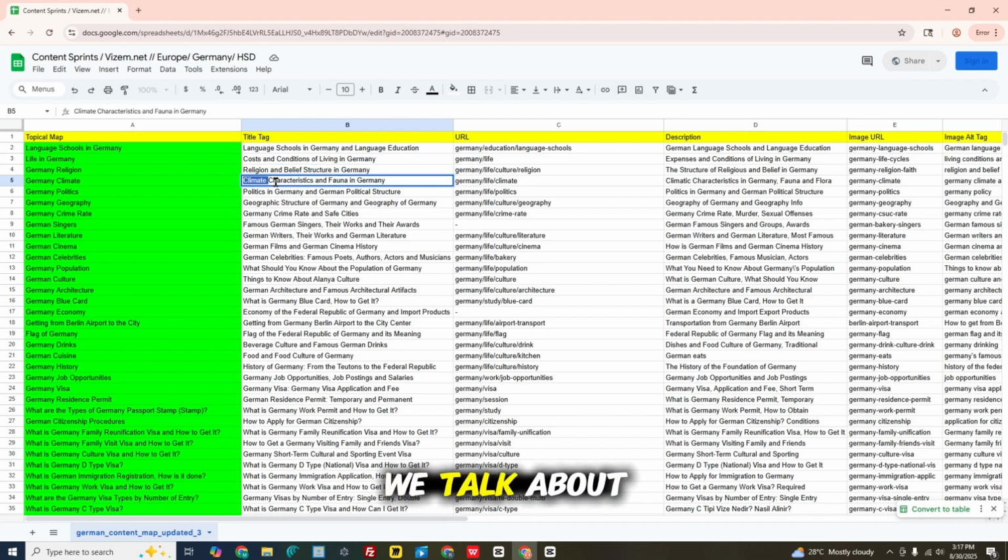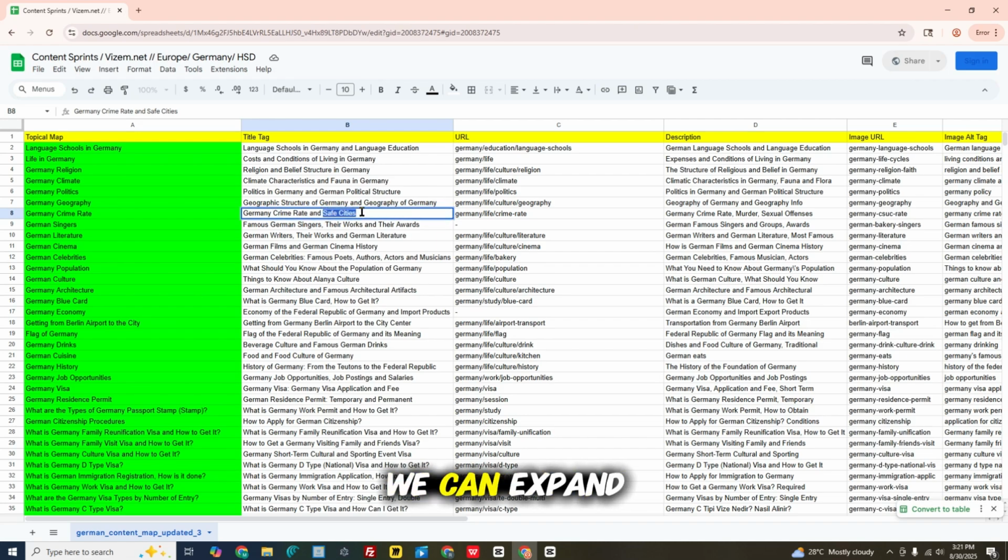The next is climate and fauna. You see the same structure, a conjunctive word. The next is politics in Germany and German political structure. You can see politics, political, Germany, German. And the next is geographic or topographic, let's say. And the next is geographic and geography, Germany crime rate and the safe cities.